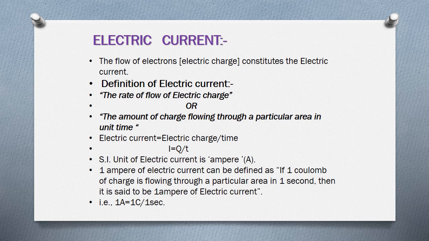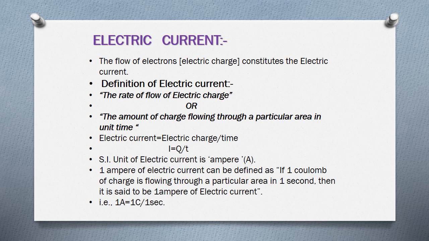The SI unit of electric current is ampere, A-M-P-E-R-E. If we write the full word, we start with a small letter. If we want to represent ampere in its simplest form, we use the capital A. A is the symbol for the ampere.